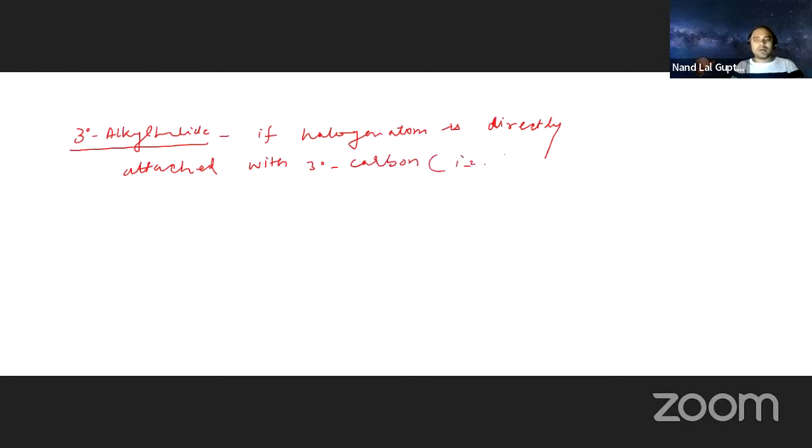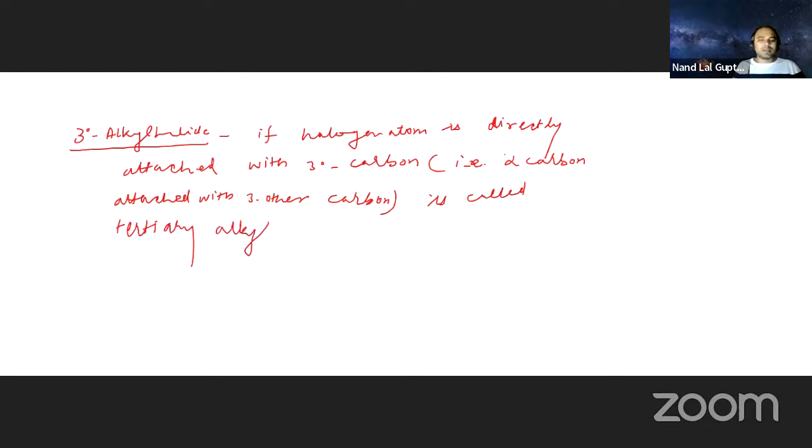The alpha carbon is attached with 3 other carbons. So it is called 3 degree, what is it called? It is called tertiary alkyl halide.